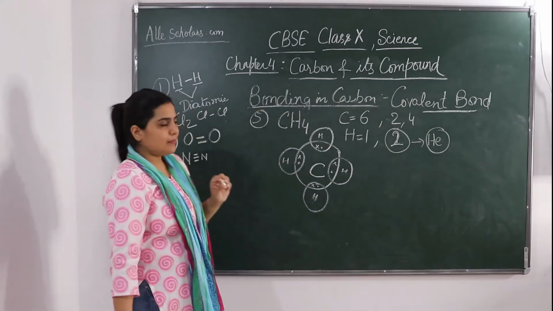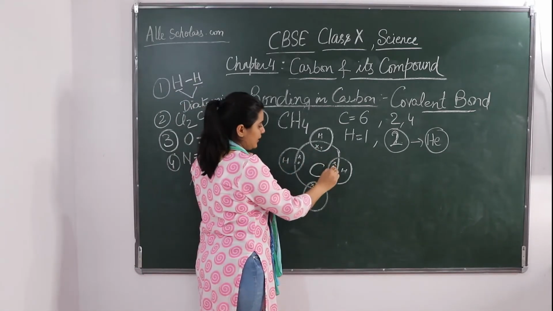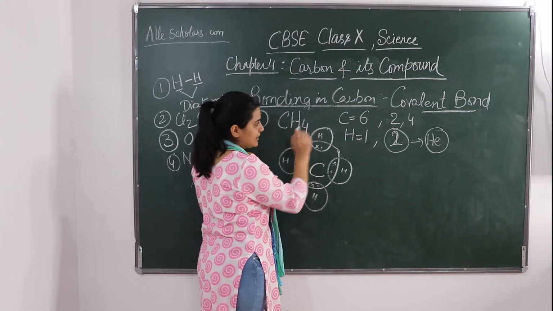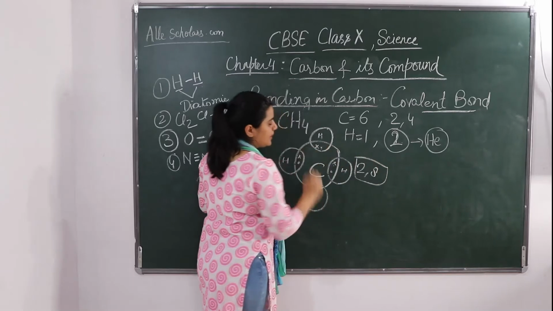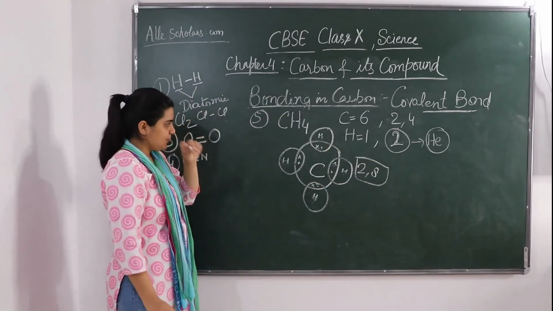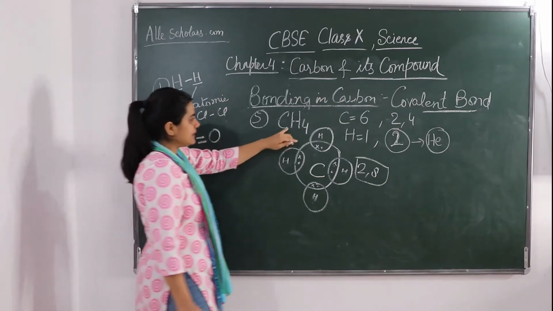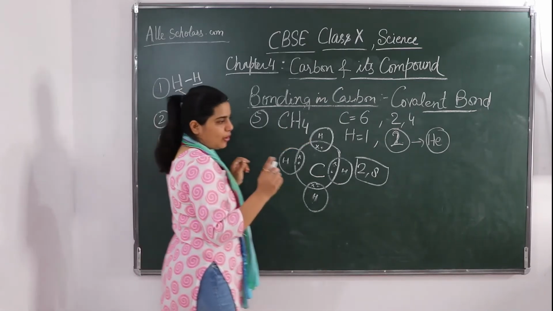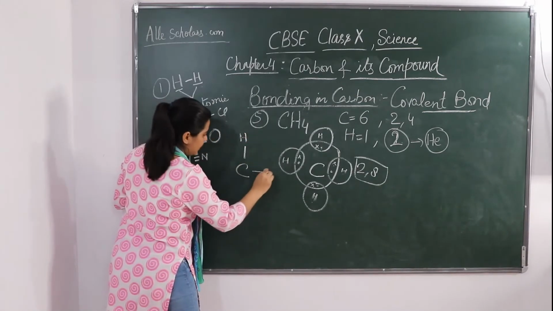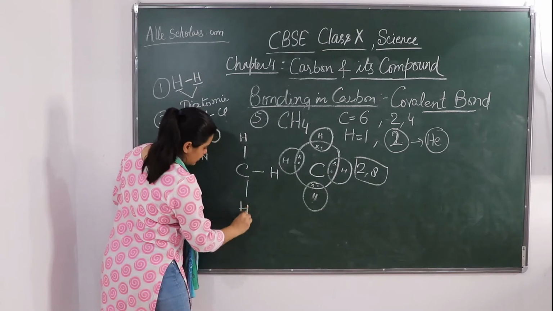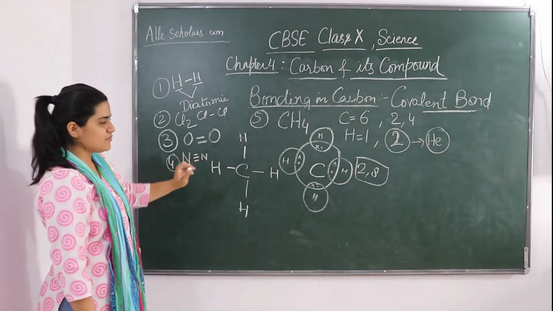Now if you see carbon, how many electrons does it have? 1, 2, 3, 4, 5, 6, 7, 8. So it is going to be 2 and 8. It has also completed its valence shell. But this type of molecule is not diatomic. It is CH4. So the bond formation will be such: C with H1, H2, H3 and H4. This is the CH4 structure.